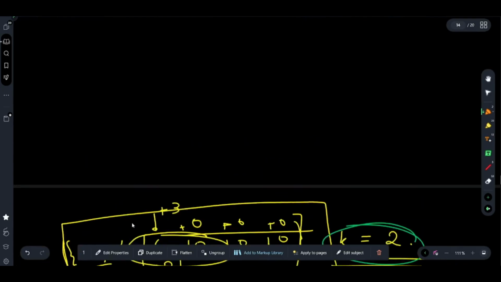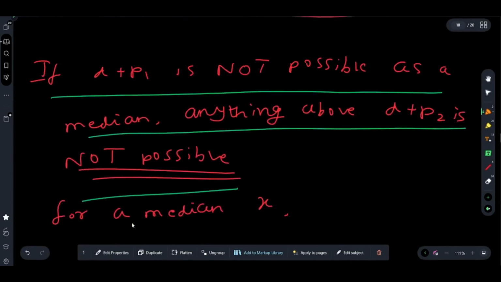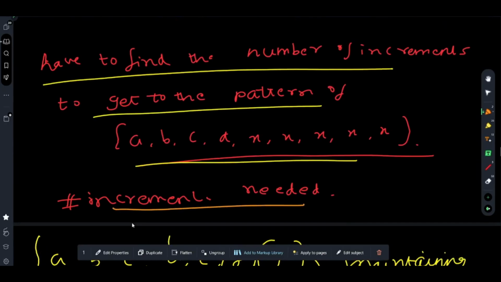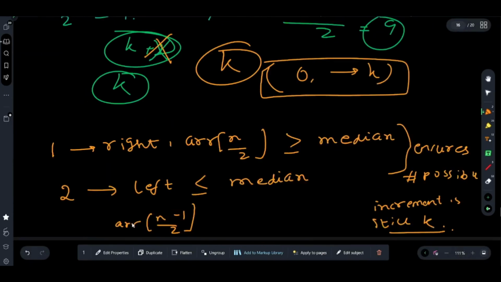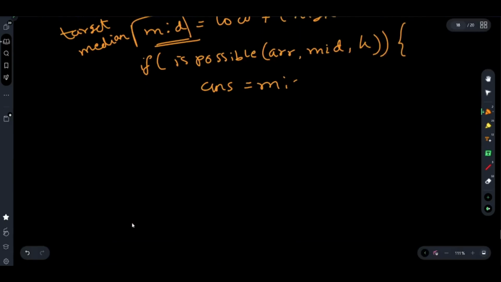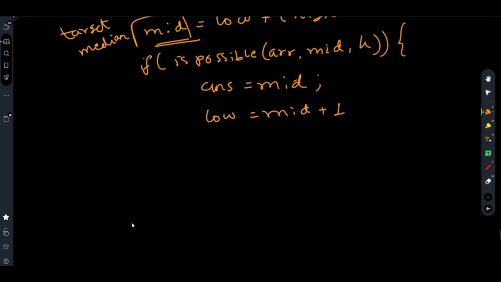what was the condition of binary search? I had underlined it. If it is possible, then increment needed. And since it is possible, it can be an answer, and you have to maximize this median. So you will try to increment it. Else it is not an answer.